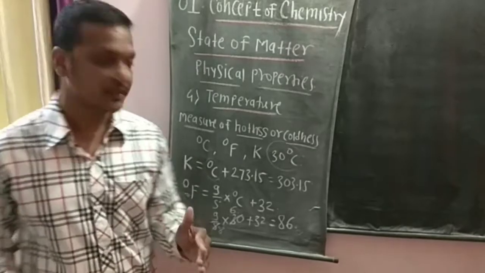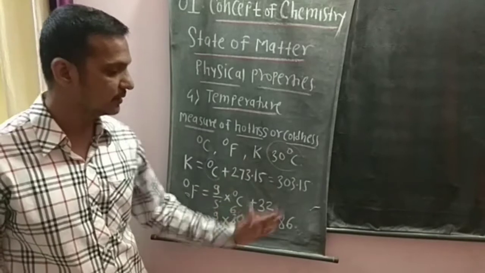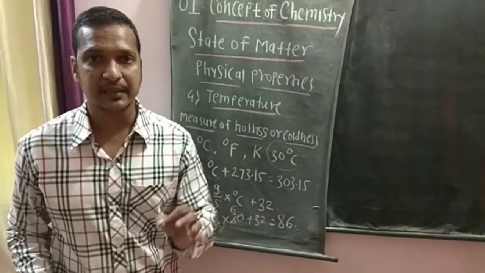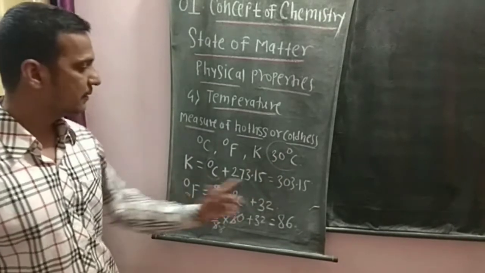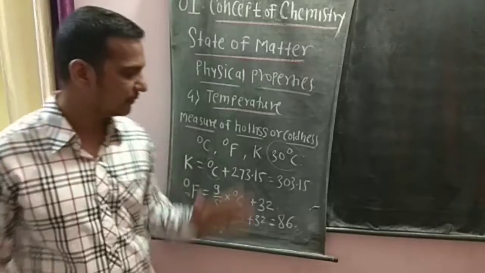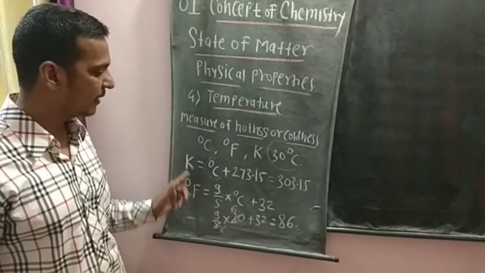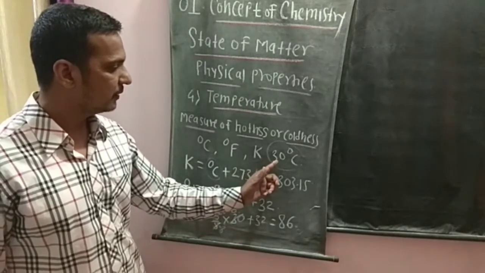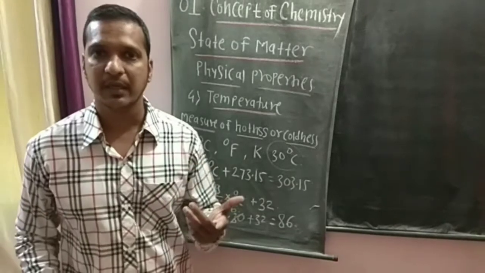So 30 degrees Celsius is equal to 86 degrees Fahrenheit, and 30 degrees Celsius is 303.15 Kelvin.